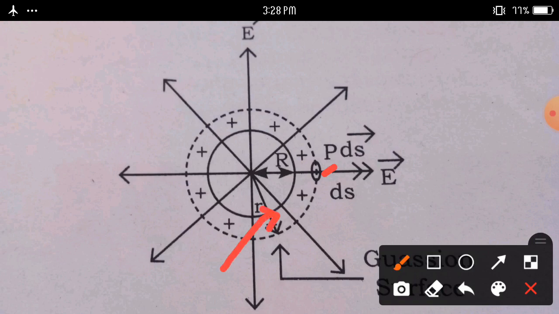Distance is small r here from the center of the sphere O, that is OP. We can write OP is equal to small r.